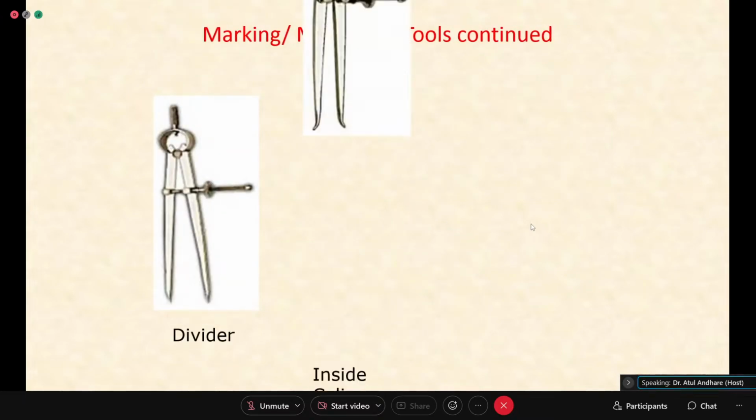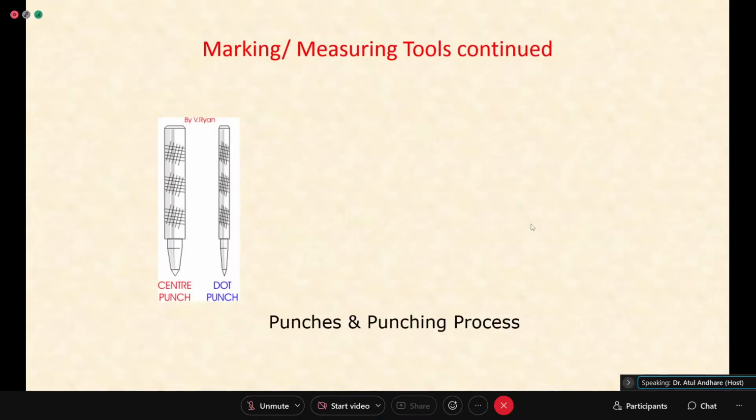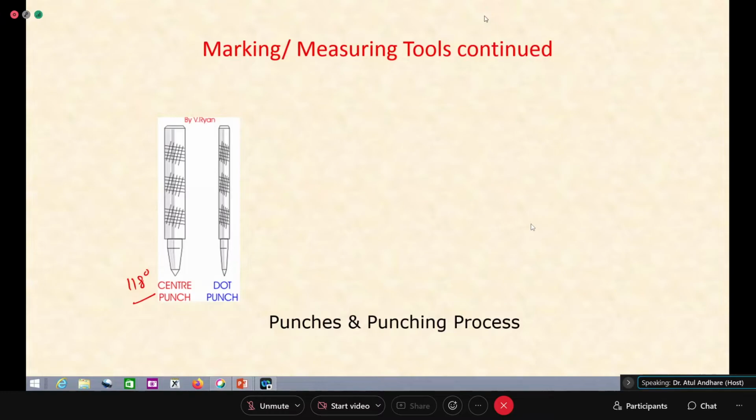Then this already you know, divider, inside caliper, outside caliper, that can be used to measure dimensions and transfer dimensions. The center point, dot punch also we have seen in case of fitting. Center point, the angle is 118 degree that we have seen. Normally used to mark the center point of a hole that you want to make. And dot punch is normally for marking impressions on some line.